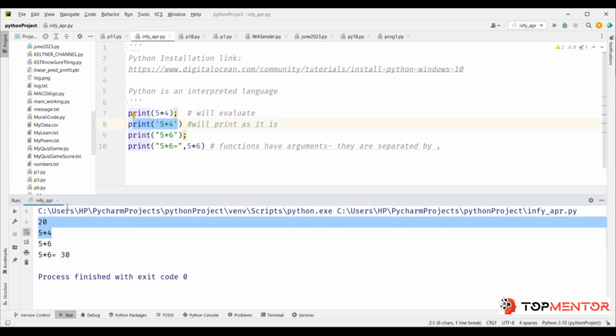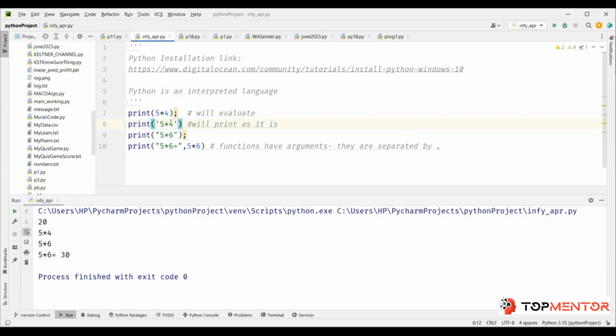But I want them to be in the same line. Then what do I do? So see, there is a default new line which is added at the end of the print statement. That's why, if you see here, you have this process finished and there's a gap of one line, because this print also has a new line, and the blank line that you see is coming from this print.